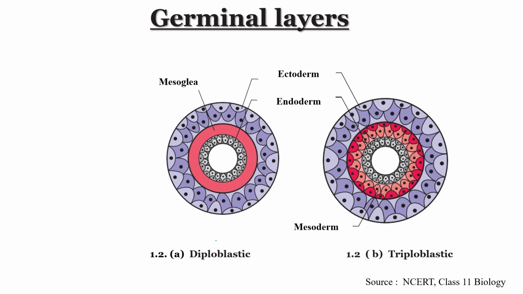So as you can see over here, this is the picture of the diploblastic germ layer. This one has the purple ectoderm and the gray endoderm. Okay, and this is the triploblastic, Platyhelminthes to Chordata. They have all three layers: ectoderm, the purple one, endoderm, the gray one, and the red one in between, mesoderm. This is known as mesoderm. And in those organisms which have only two layers, this space in between is known as mesoglea.